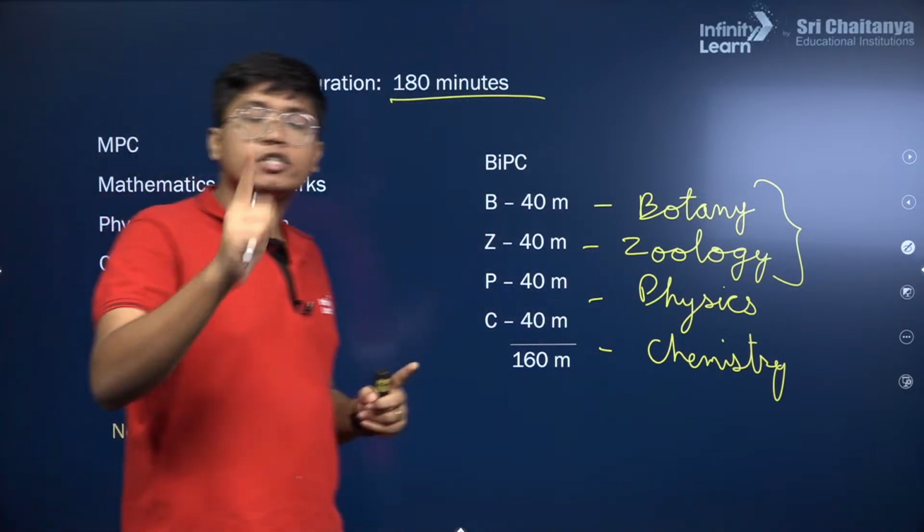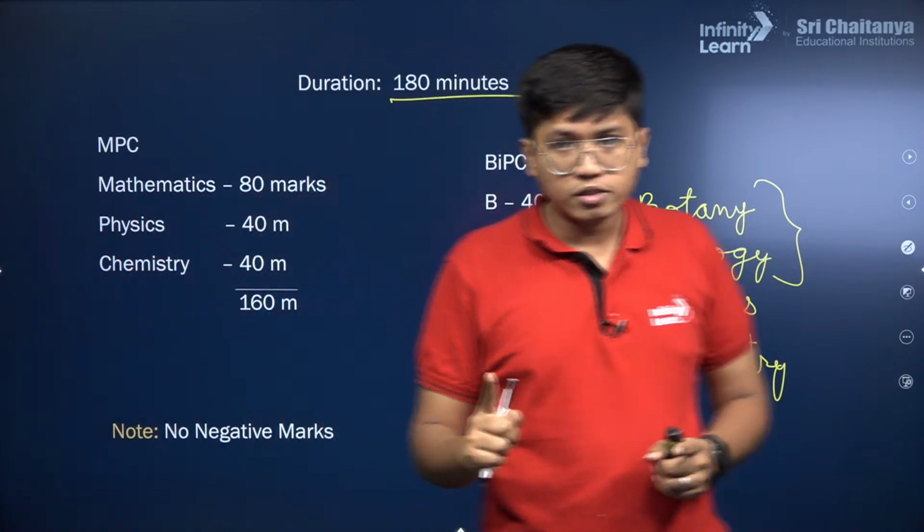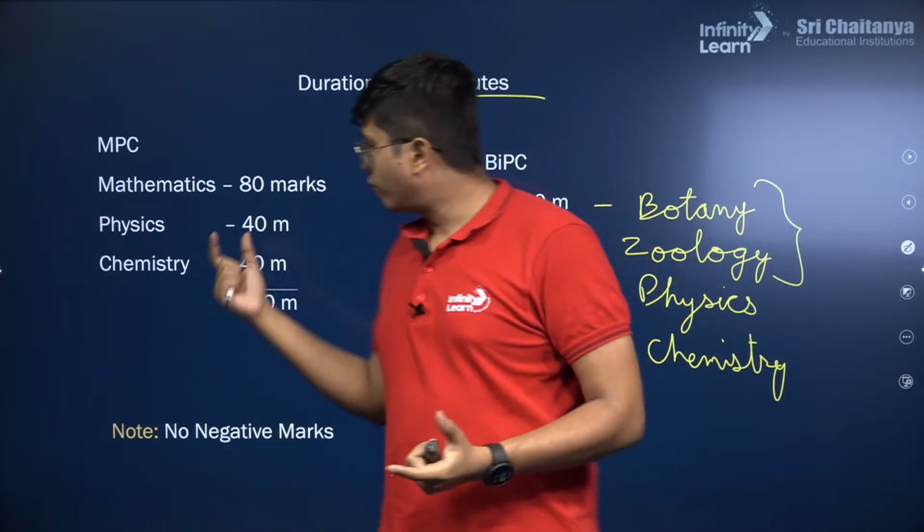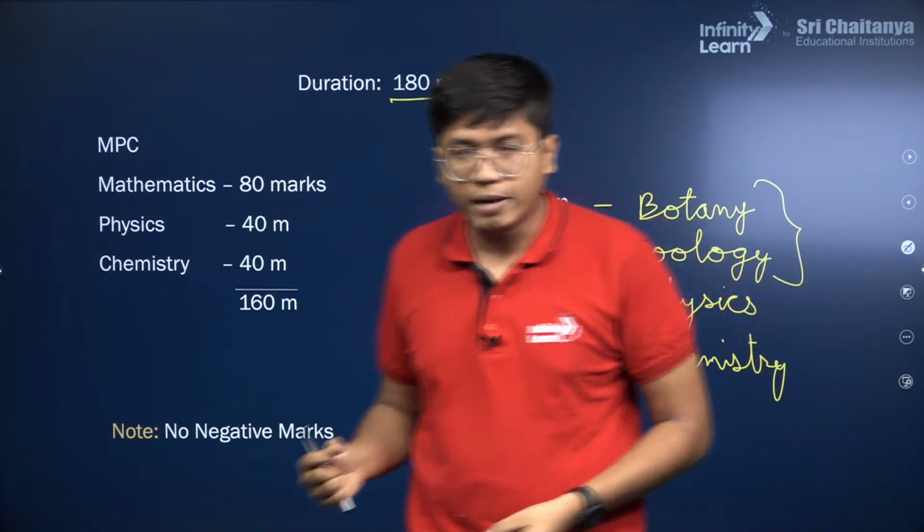It's 1 mark per question, so the number of marks you see is literally the number of questions: 40 questions in physics, 40 in chemistry, 40 in maths.